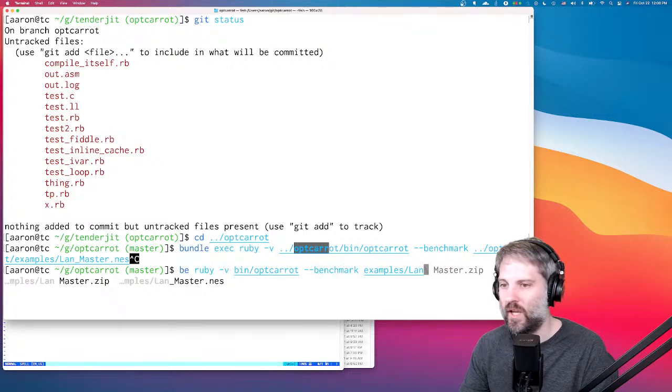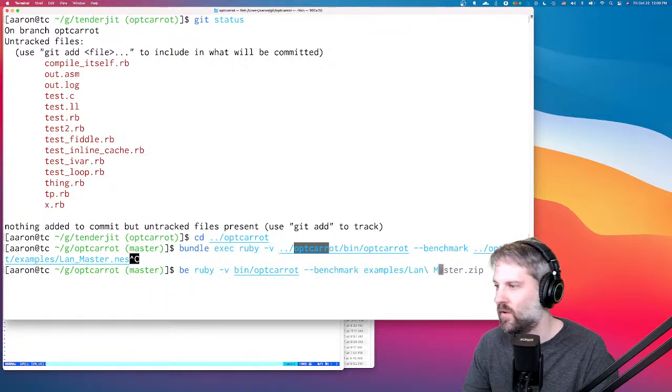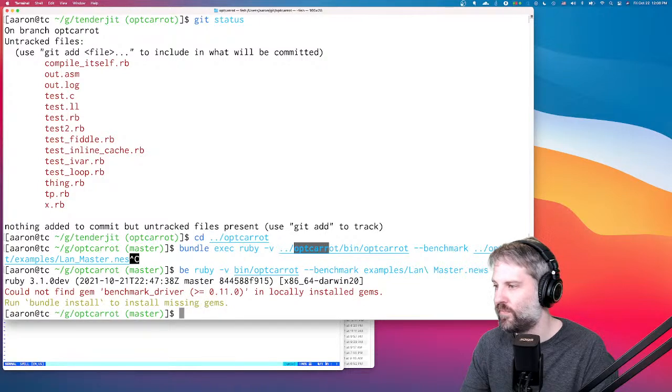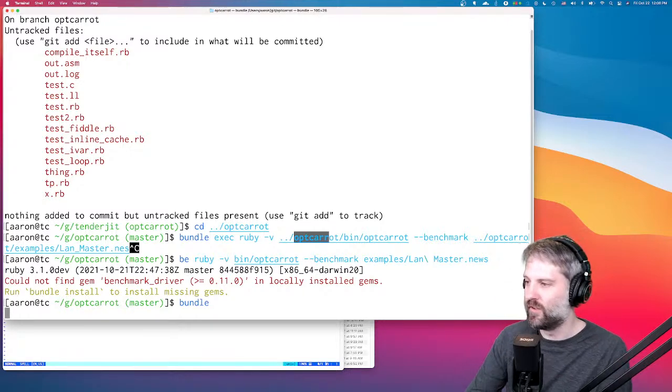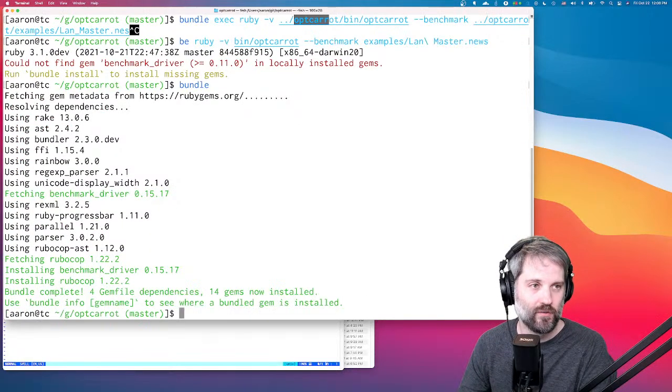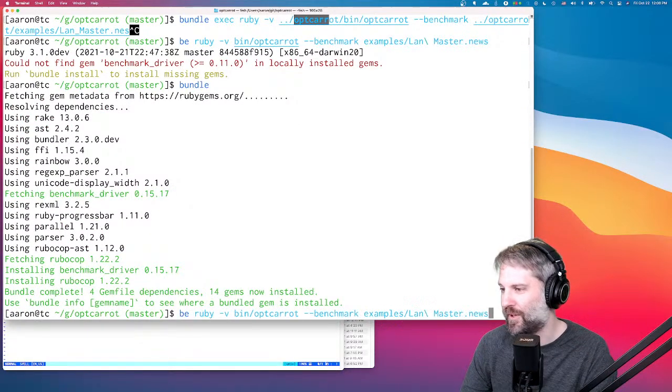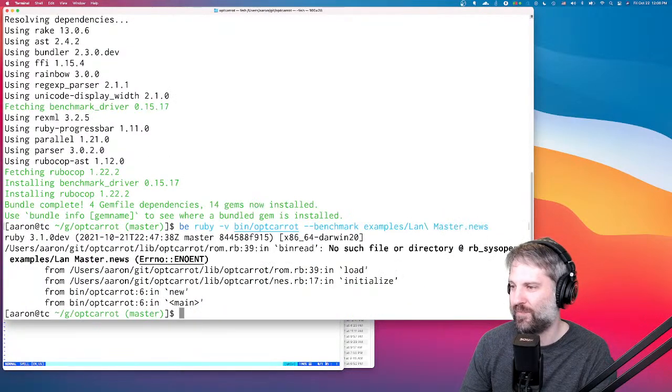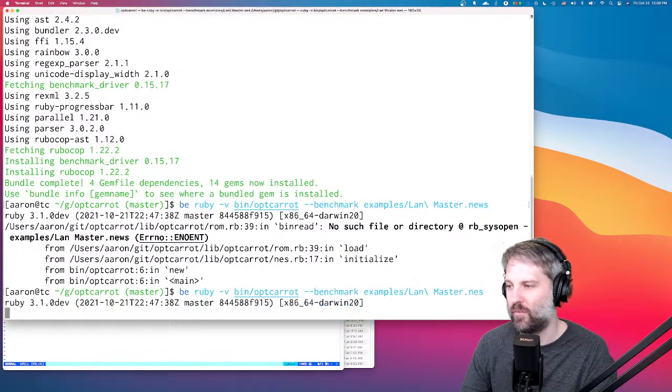Examples, landmaster.nes. Okay. Oh, neat. All right, try this. And while this goes, we'll have a message from, I guess it was fast. Okay. Oh, NES. That probably helps.